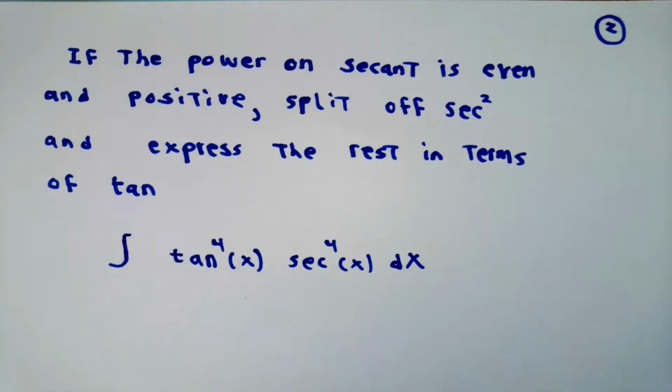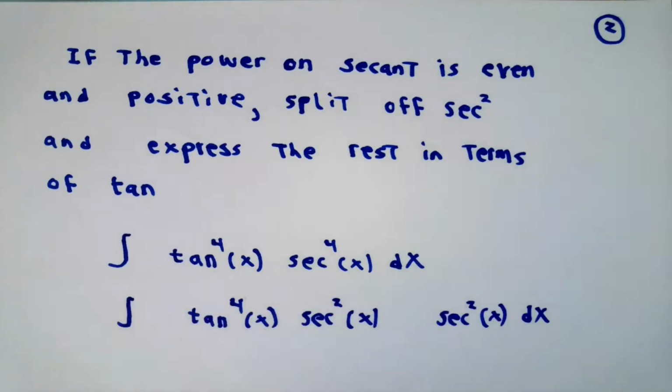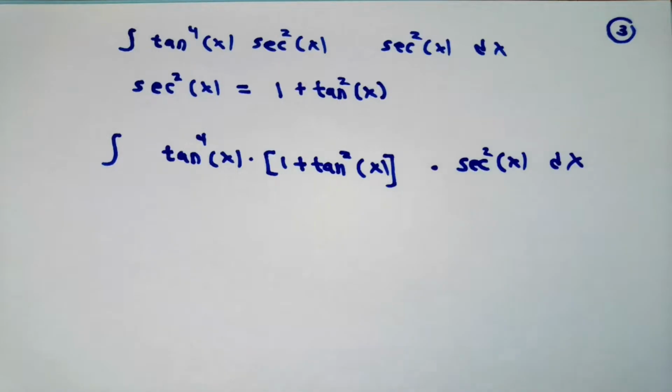I'm going to split two factors of secant x off, leaving me with tangent to the fourth x, secant squared x, and the plan is to re-express everything that remains in terms of the tangent only. This will work because the derivative of tangent is secant squared, and I'll be able to do a substitution. Since secant squared of x is 1 plus tangent squared of x, I can rewrite that as the integral of tangent to the fourth multiplied by 1 plus tangent squared times secant squared x dx.